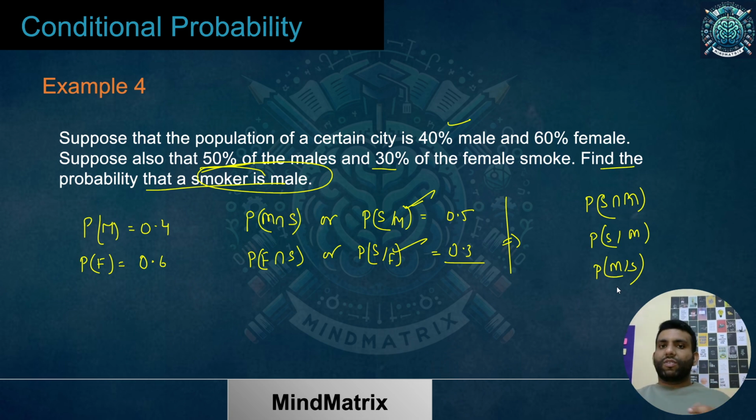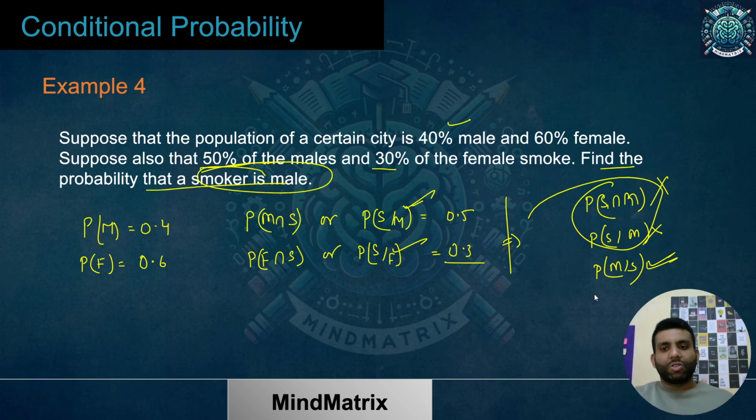Listen to this carefully. We have to find out the probability that a smoker is male. That means you are given that there is a smoker, and then you have to find out that that particular smoker is male. That means you have to calculate this probability. Nothing like this. This was already mentioned, so you may get confused because of all these things. You have to learn what is being told to you.